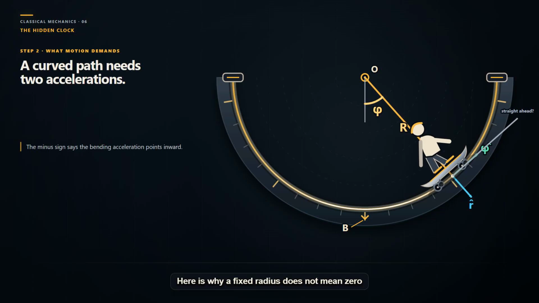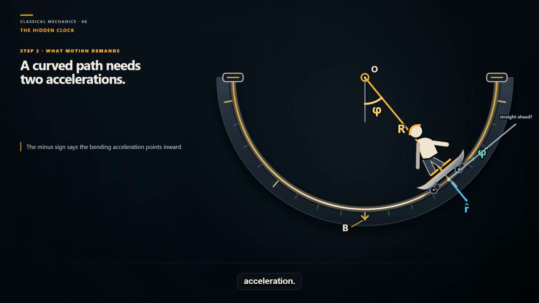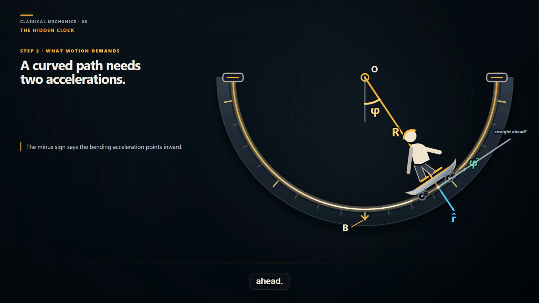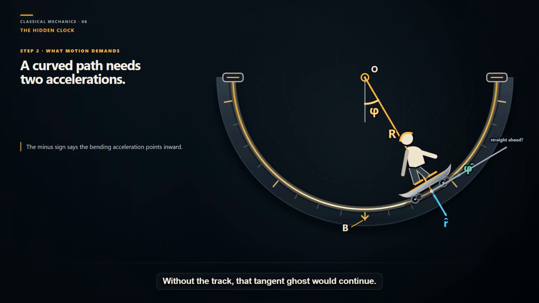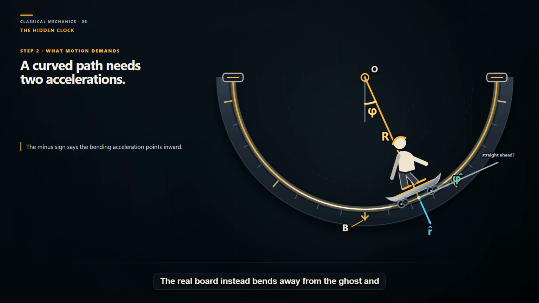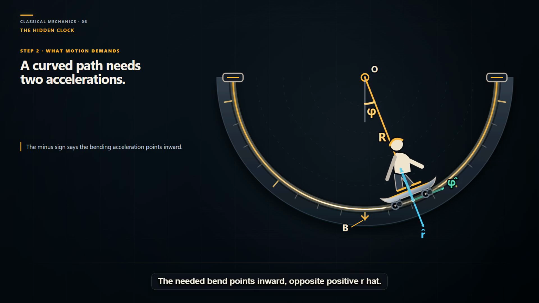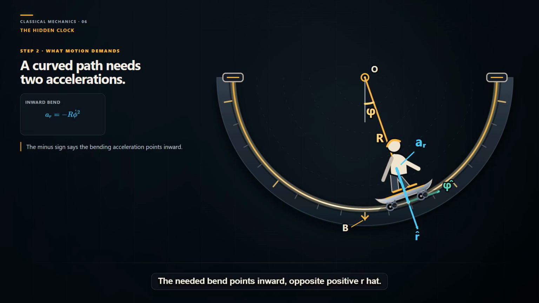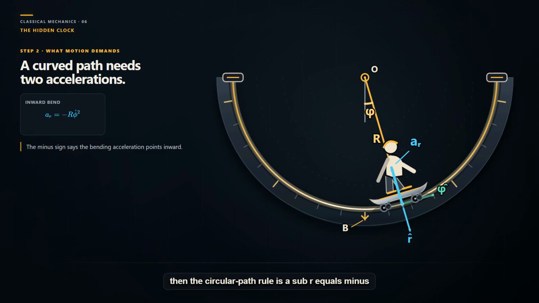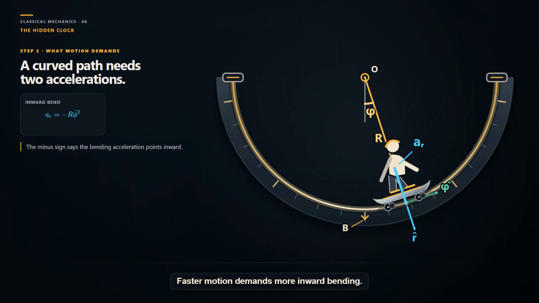Here is why a fixed radius does not mean zero acceleration. Freeze P for an instant and extend its velocity straight ahead. Without the track, that tangent ghost would continue. The real board instead bends away from the ghost and remains on the circle. The needed bend points inward, opposite positive r hat. Call its signed radial component a sub-r. If phi dot is angular velocity, then the circular path rule is a sub-r equals minus r phi dot squared. Faster motion demands more inward bending.